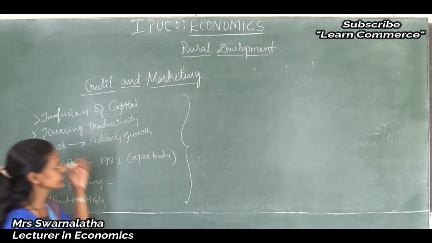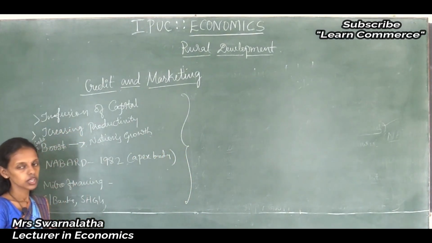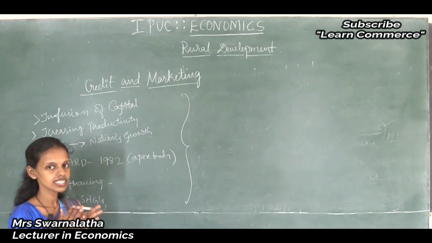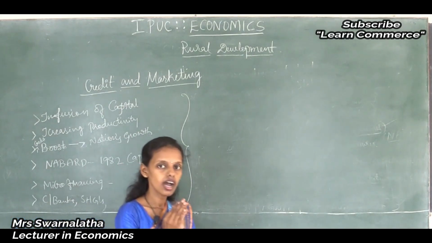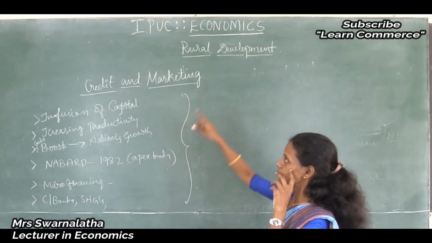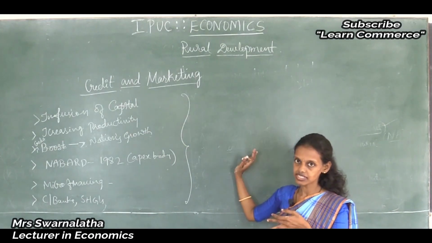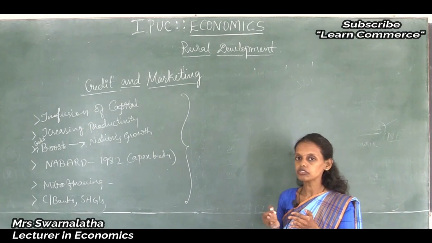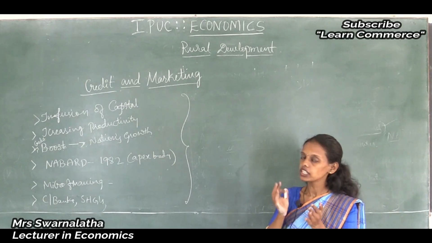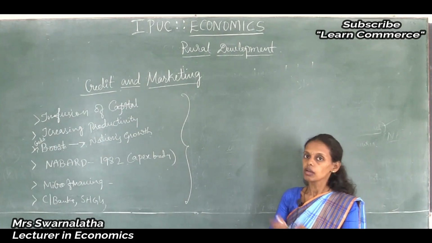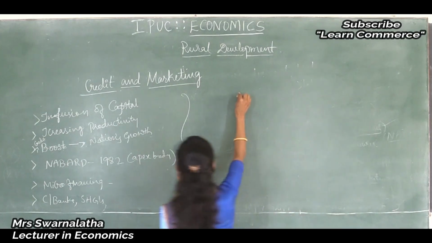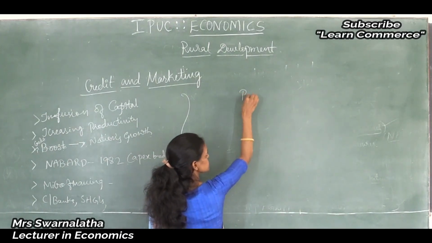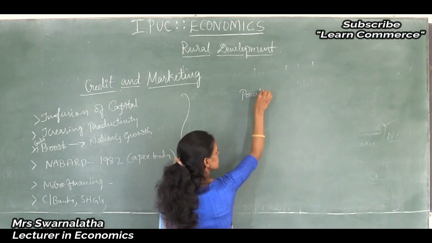Thus, credit and marketing. For the development of rural areas, the development of marketing facilities and credit facilities is needed. Then only rural areas develop. Why? Because rural people mainly live under poverty, which is the main problem.